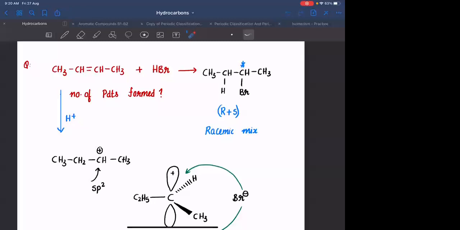Addition reactions. Any specific name for those addition reactions? Electrophilic addition reaction. Why is it called electrophilic addition reaction? Anyone? Why is it called electrophilic addition reaction? Why not nucleophilic addition?